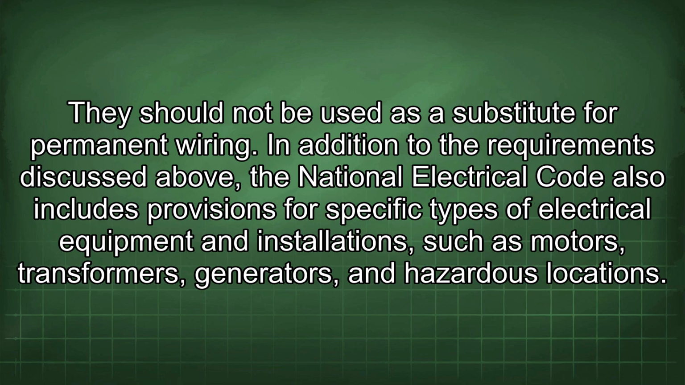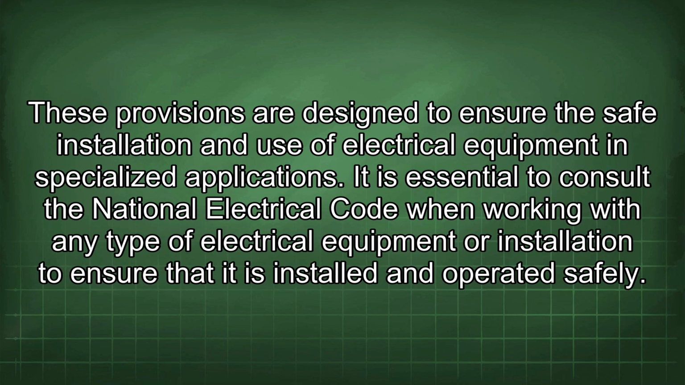In addition to the requirements discussed above, the National Electrical Code also includes provisions for specific types of electrical equipment and installations such as motors, transformers, generators, and hazardous locations. These provisions are designed to ensure the safe installation and use of electrical equipment in specialized applications. It is essential to consult the National Electrical Code when working with any type of electrical equipment or installation to ensure that it is installed and operated safely.